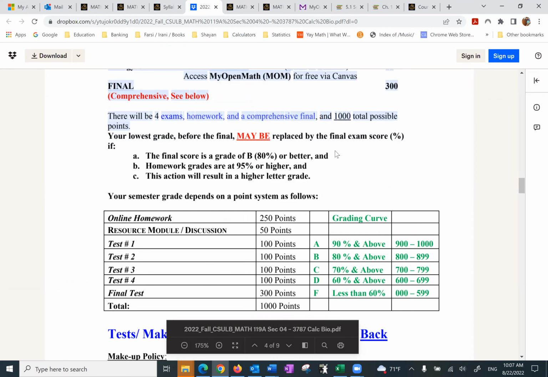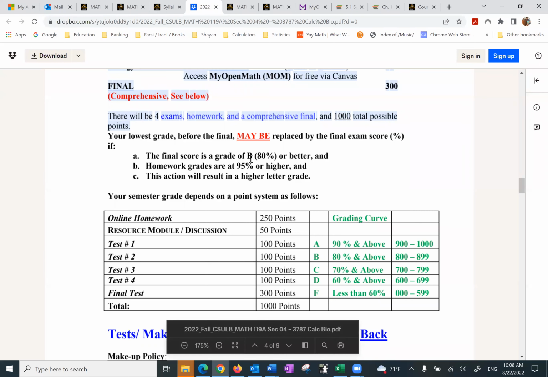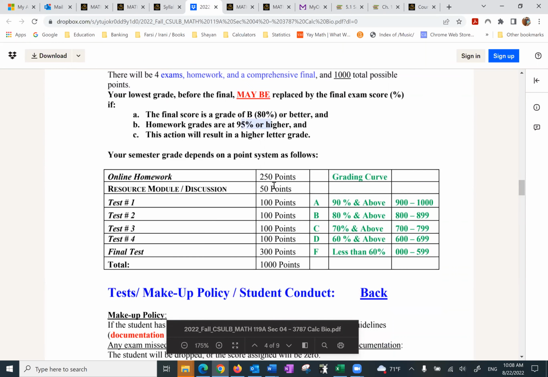In other words, whatever among the first 4 exams is the lowest, as long as the final is B or 80% or higher, your homework is at 95% or higher, and this action will result in a higher letter grade, then I will do that because it will help the students.